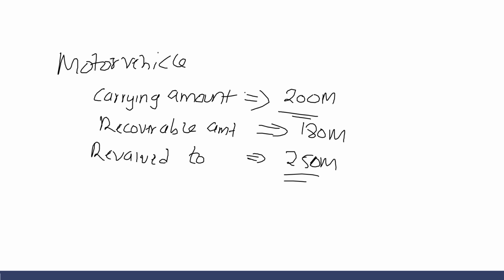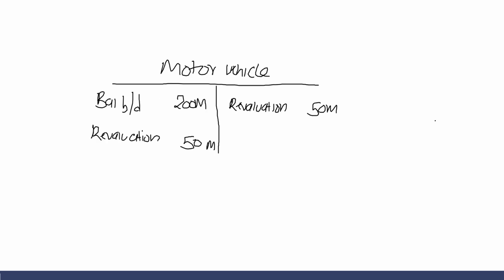So comparing the recoverable amount and the carrying amount, we can say that the vehicle has an impairment loss of 20 million. So I can go ahead and credit the 20 million from the motor vehicle account, and debit P&L 20 million.